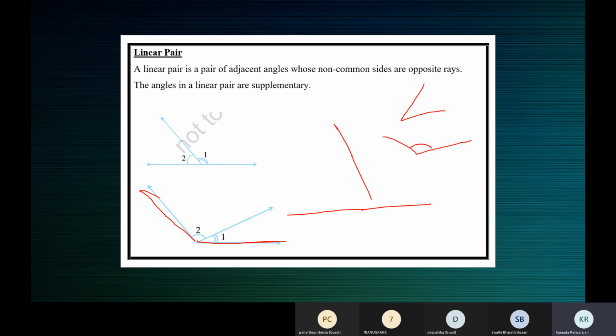There can be two different angles also. Like say this is 120 degrees and this is 60 degrees. They are supplementary angles, but they are two different angles, so they don't form a linear pair.